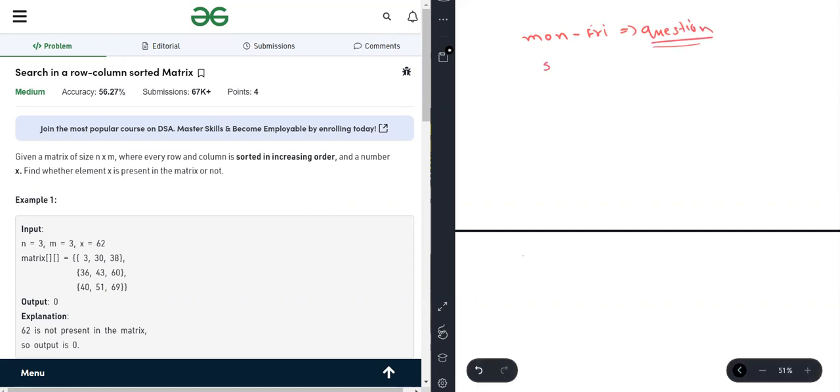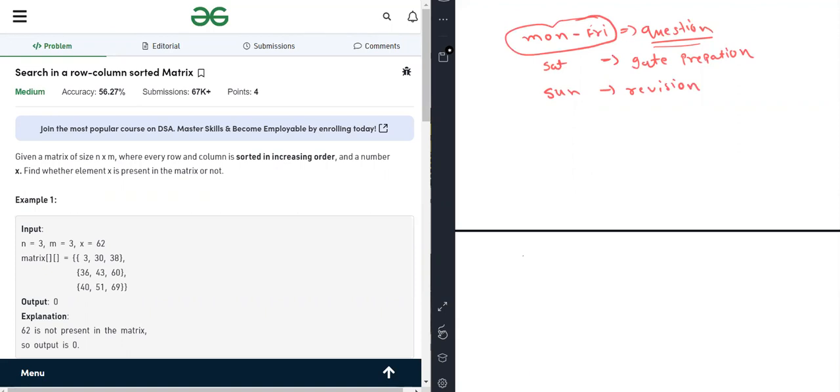On Saturday, I am telling you about the tips for the GATE preparation because I was also doing that. I have done GATE preparation. Now Sunday we can do a revision. Revision of what? Revision of the questions which we solved on the weekdays.